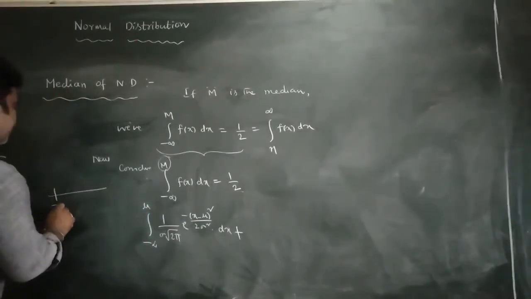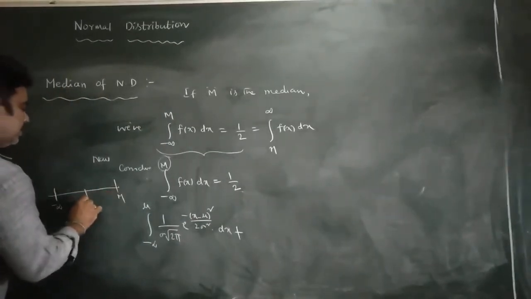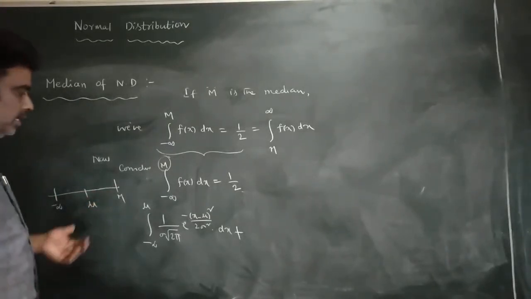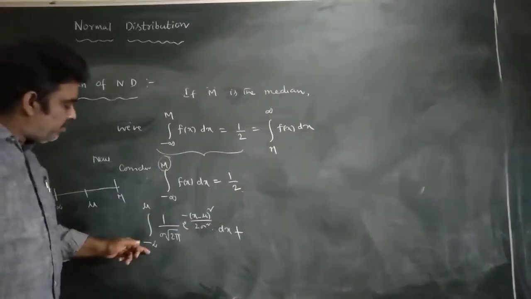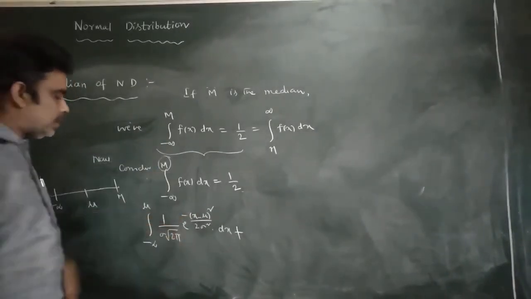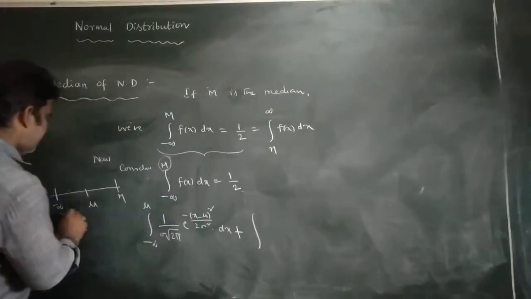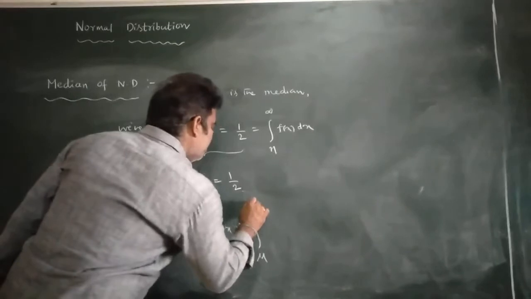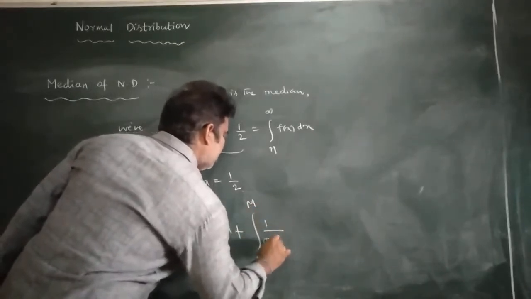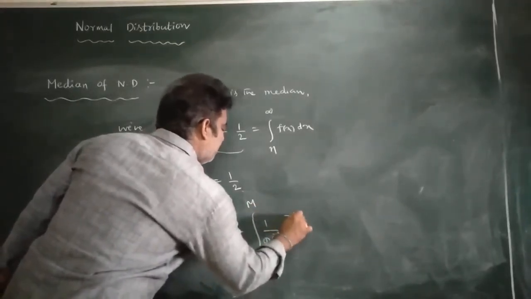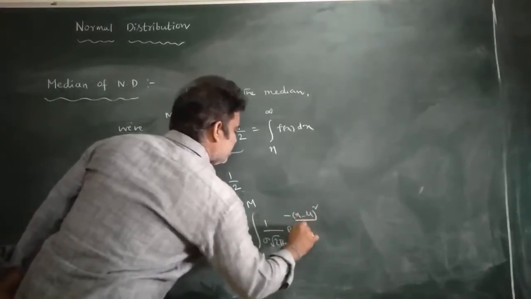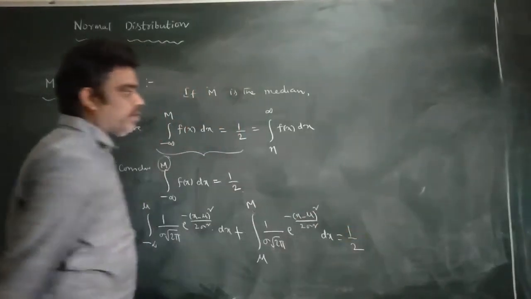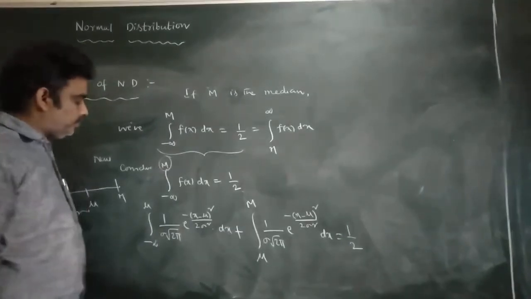This is minus infinity, this is M and this is mu. Mu is the mean of the normal distribution. I can split this interval: the integral from minus infinity to mu is one part, and another part is the integral from mu to M of 1 by sigma root 2 pi e power minus of x minus mu whole square by 2 sigma square dx, is equal to 1 by 2.